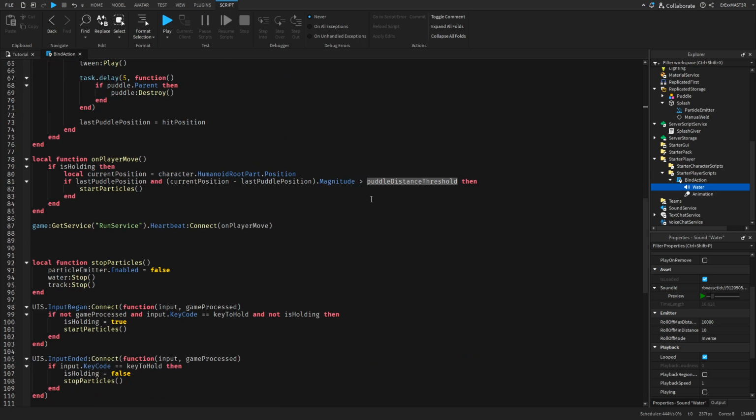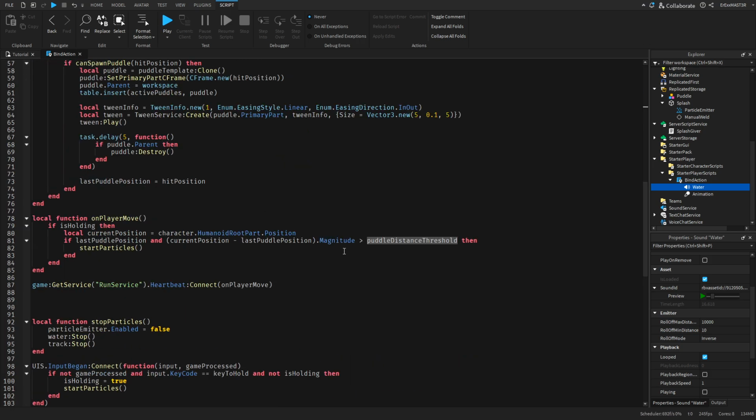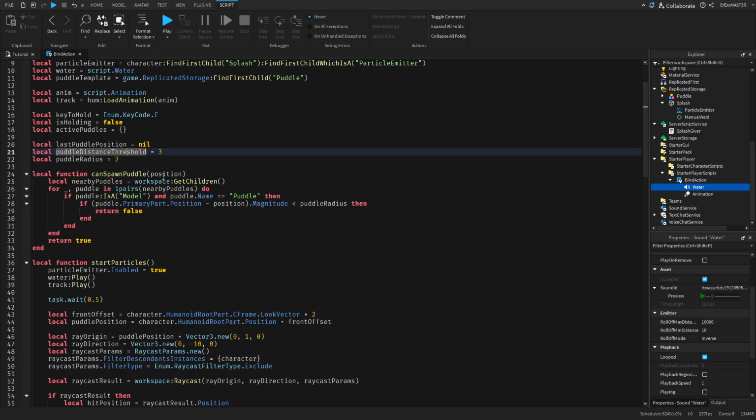Where did I put this? Oh, okay, here. So this is just for some math, that if the player is close to a puddle, within this puddle radius, so basically if it's close to a puddle, it doesn't spawn them on top of each other or something like that. You can maybe make these numbers a bit bigger if you want.